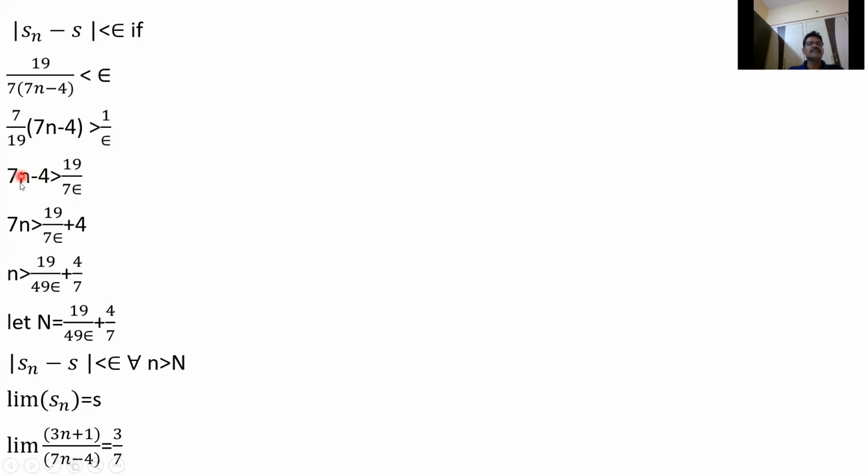So finally we get 7n minus 4 greater than 19 by 7 epsilon. If you take the minus 4 to the right hand side, 7n is greater than 19 by 7 epsilon plus 4.